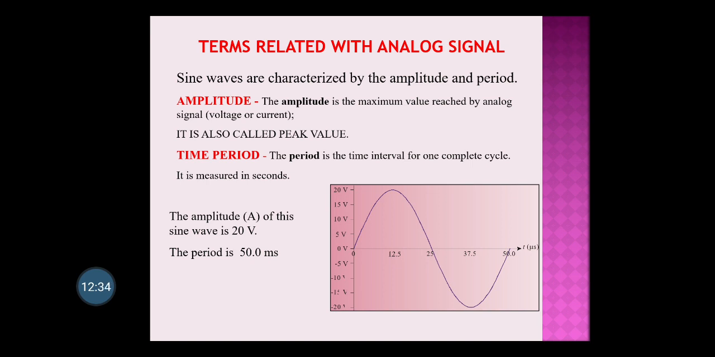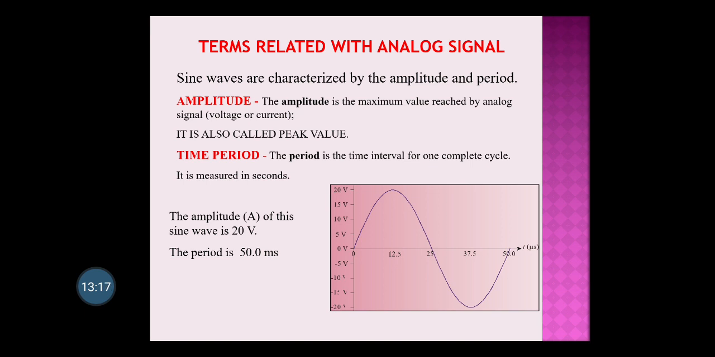So here you can see the positive half cycle starts from 0 and stops at 25 microseconds, and then from 25 microseconds the negative half cycle starts and it stops at 50 microseconds. So the total time period for one cycle is 0 to 50. So 50 microseconds it is taking to complete one cycle. So that is called time period. So time period is the time interval of one complete cycle, and it is measured in seconds.